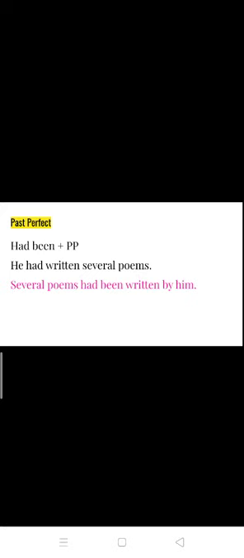So here, for past perfect, it doesn't matter what the subject is, whether it is plural or whether it is any person. The auxiliary verb is the same for everything. Had been plus past participle. So here you don't have to worry about the number and person of the subject.